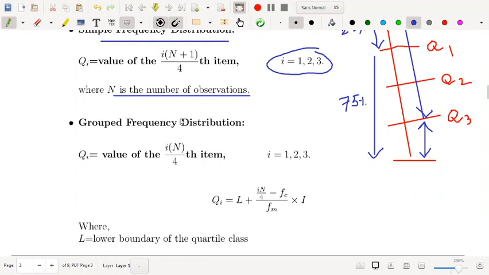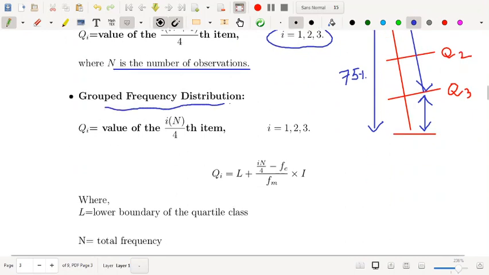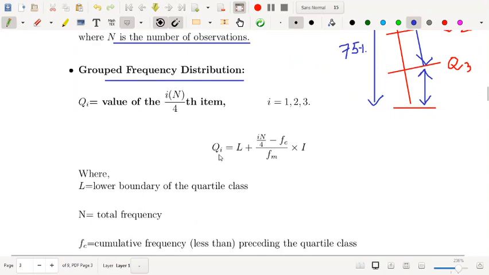And for grouped frequency distribution, the value of the i n by 4th item, where i is 1, 2, 3 once again. So for Q1 you substitute i equal to 1, that is the n by 4th item. You know how to calculate the median, just like that. For Q2, i equal to 2, and for Q3, i equal to 3.